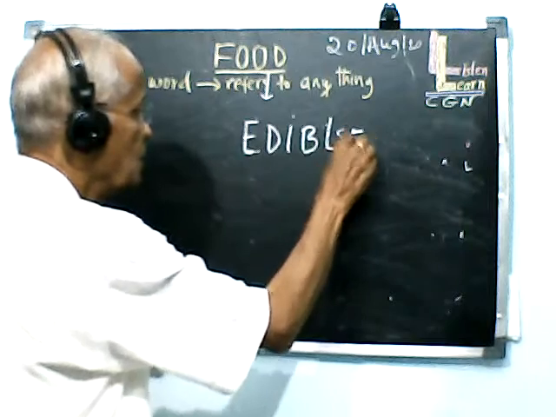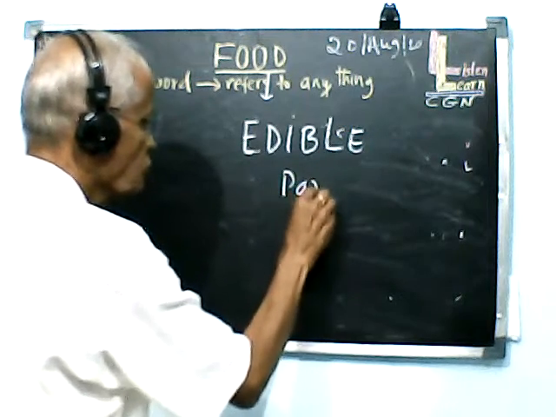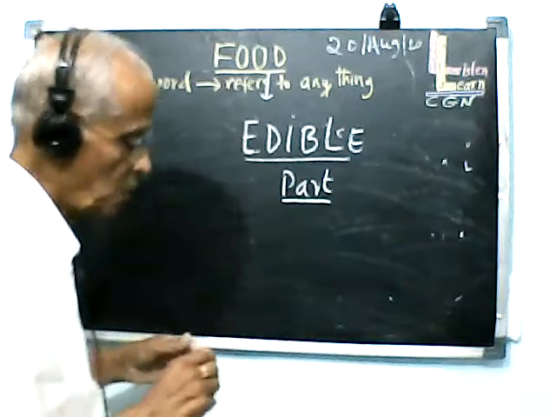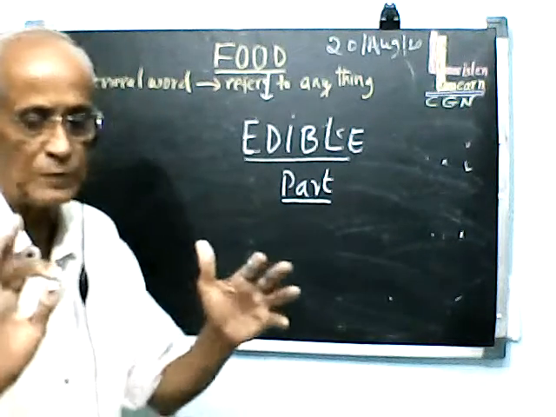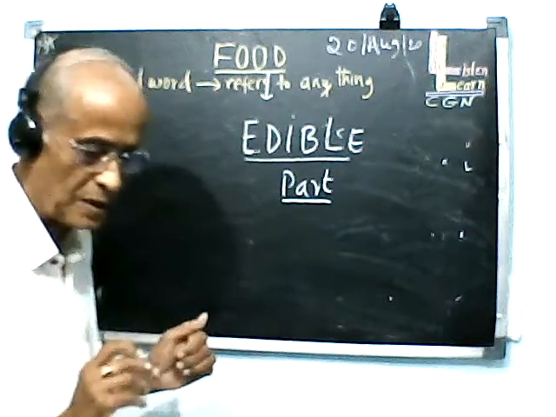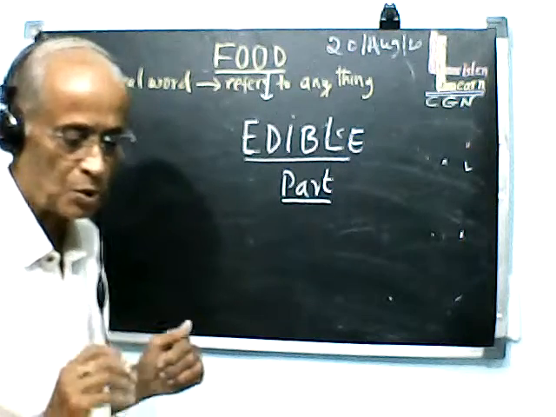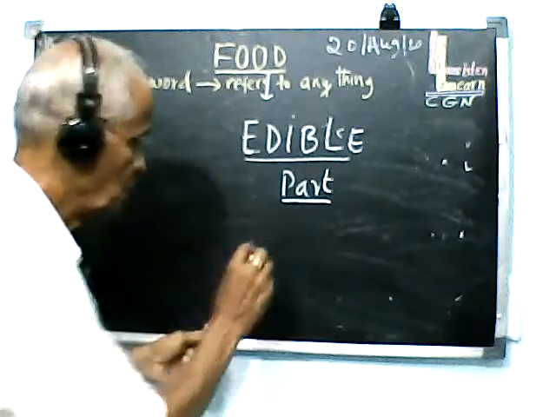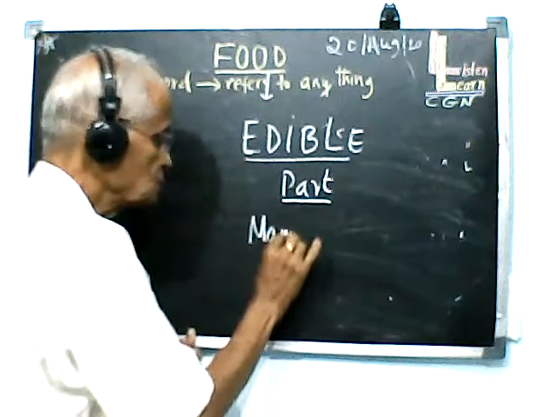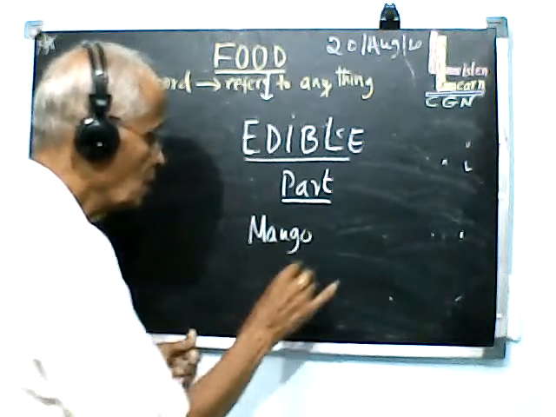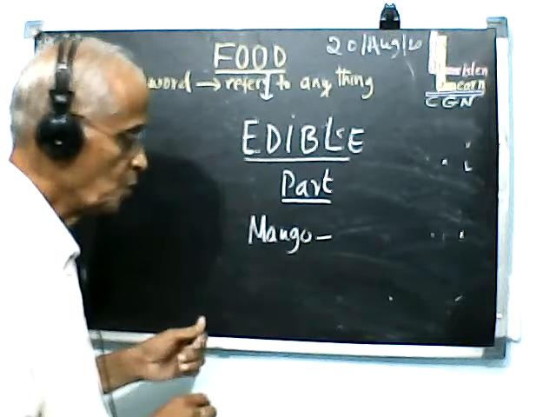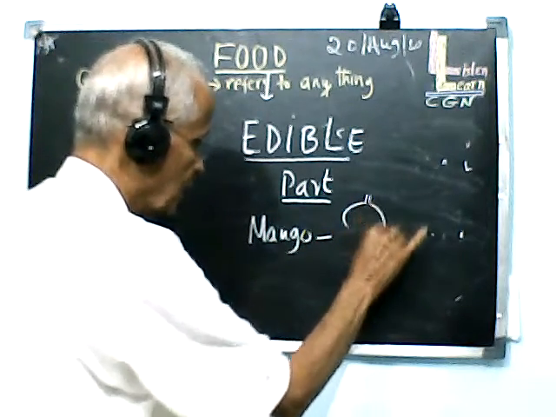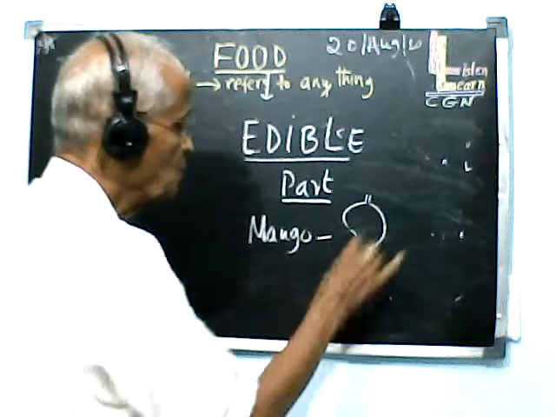Edible part. I will try to discuss with you, what do you mean by edible? You must know what is edible part. Supposing if I ask you to eat a mango, I give a mango to you. Okay? In the mango, what do you eat?